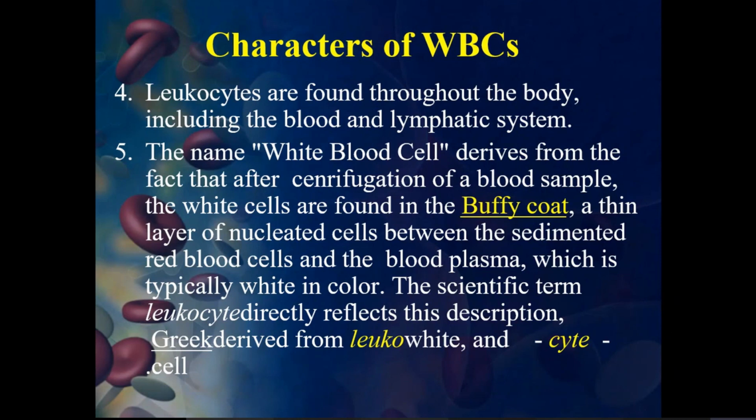Above that there is plasma, which occupies 55%. In between the packed cells and the plasma, there is a white buffy coat, right? Do you remember that?